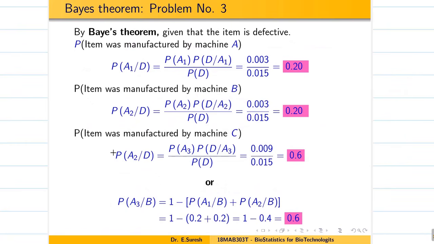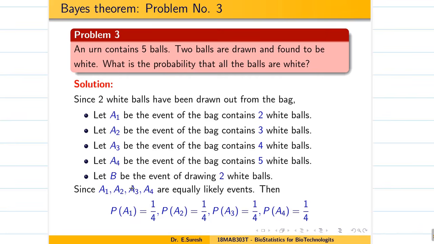See, machine A is going to be A3. Or if you are confident, you can do it the other way. If you add 0.2, 0.2, it's 0.4. Subtract from 1, you will get A3. That's it, students. And there is one more final problem in this topic.